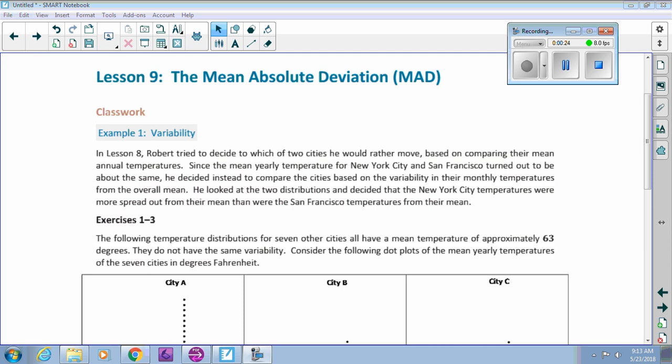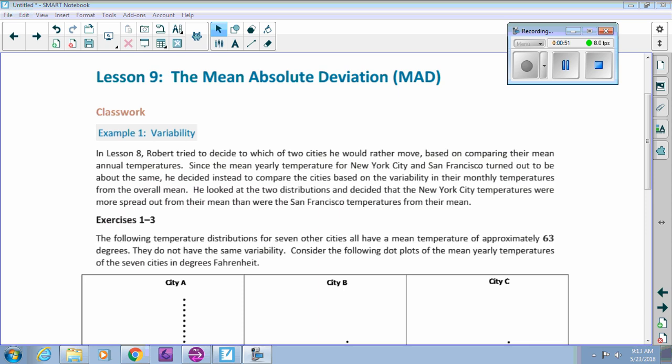We're finding the mean absolute deviation, and the acronym for that is MAD. Up to this point, we've been looking at measures of center. We said just looking at the data, we can see the center is this number, and we didn't really base it on anything other than eyeballing it.